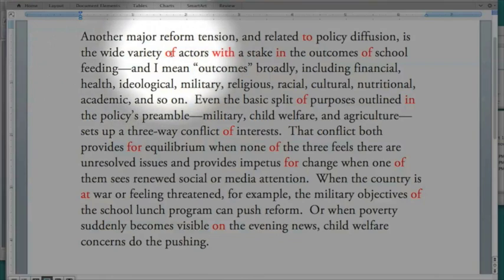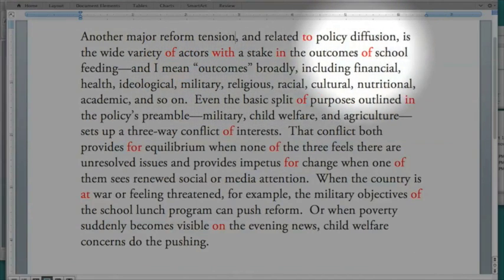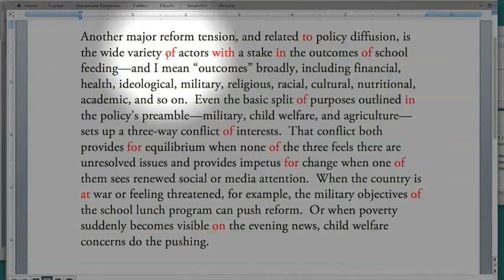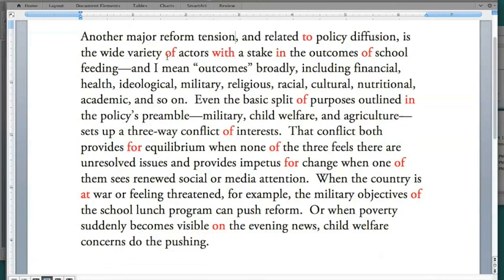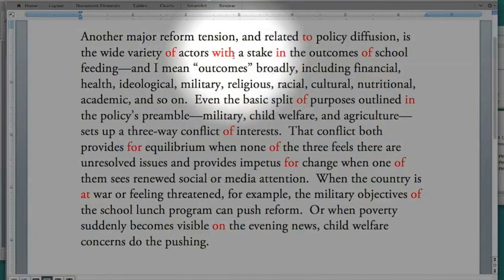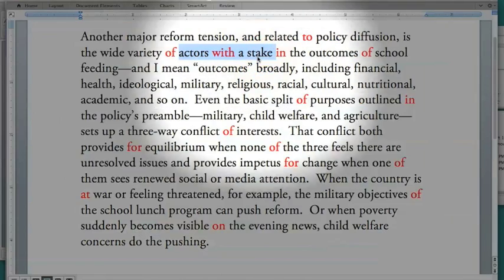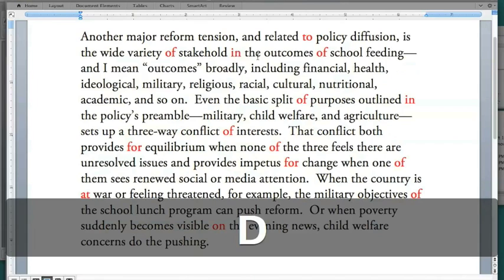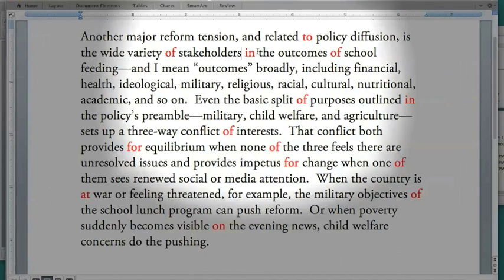Let's see. "Wide variety of actors with a stake in the outcomes of school feeding." Now this is one of those phrases which is really, really bad. When you have a string of prepositional phrases right in a row, you know you've got some kind of problem going on. Now one of the easy things to do is I'm going to substitute here "of actors with a stake." Now "actors with a stake," we have a very good phrase that we can replace that with, stakeholders, "wide variety of stakeholders."